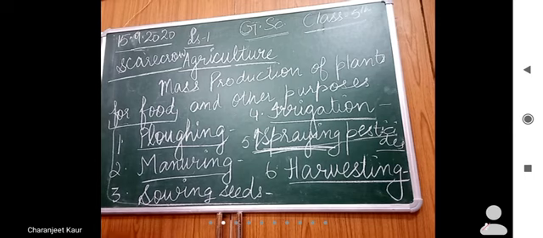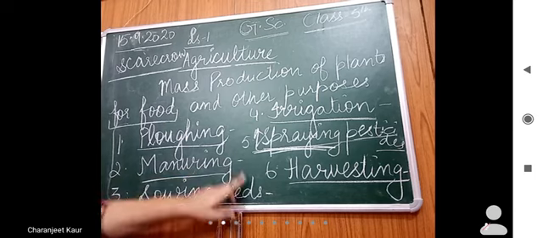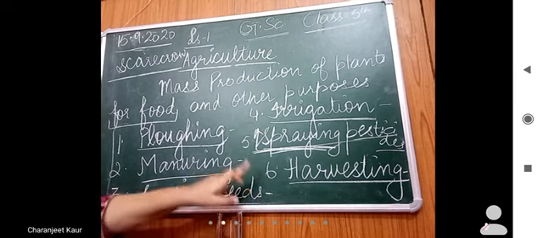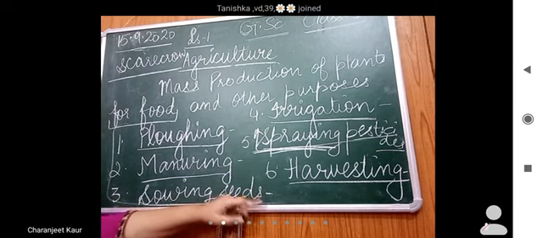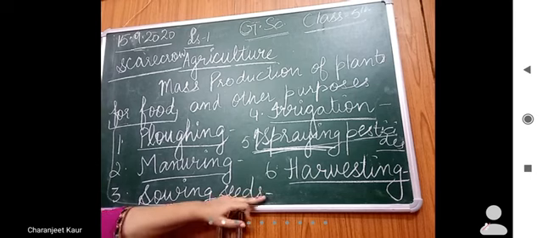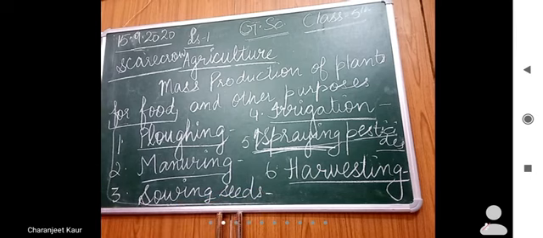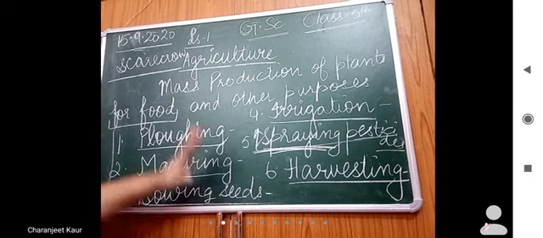So that's why the name scarecrow. So after this, harvesting is done, and when the grains are gathered, they are properly stored, right? Hope this is clear to you.